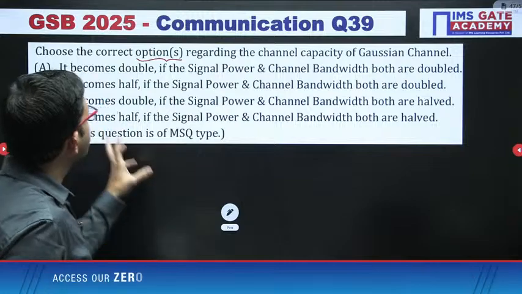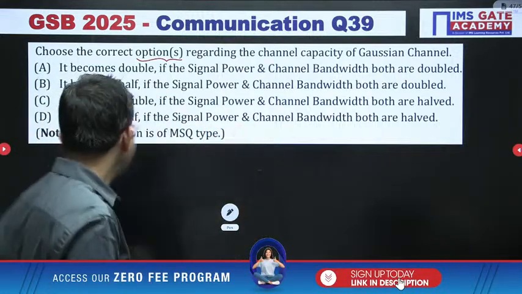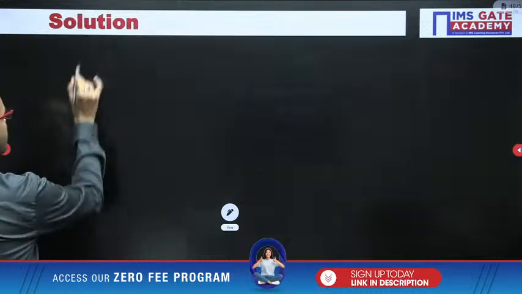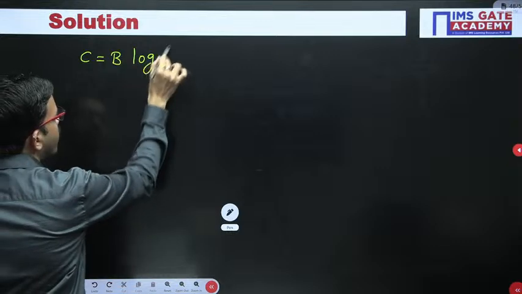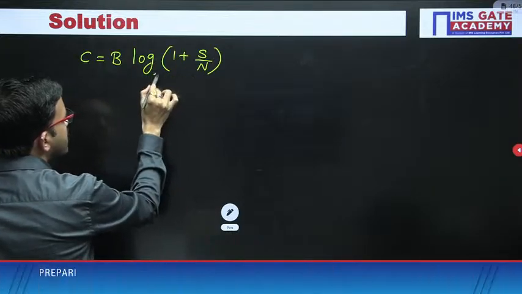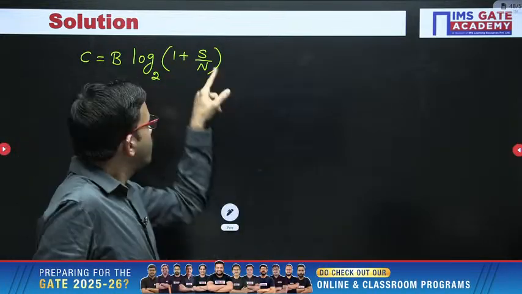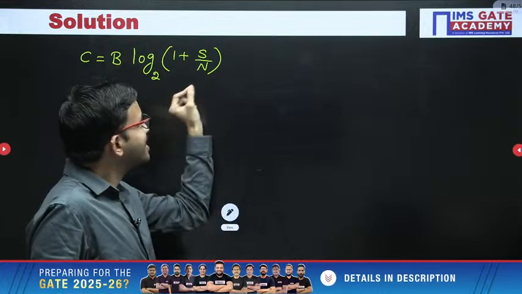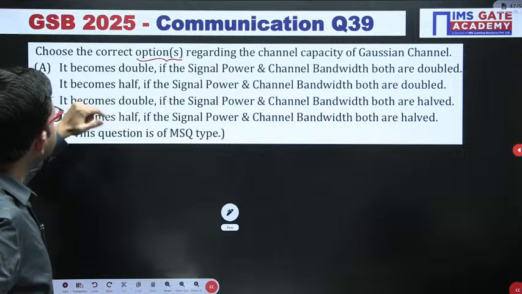Okay, so with respect to the information theory concept regarding bandwidth, you have one standard formula: channel capacity equal to B log base 2 of (1 plus S by N). Here the signal to noise ratio, while substituting, we are considering normal values. Right, so read the question here, option by option.